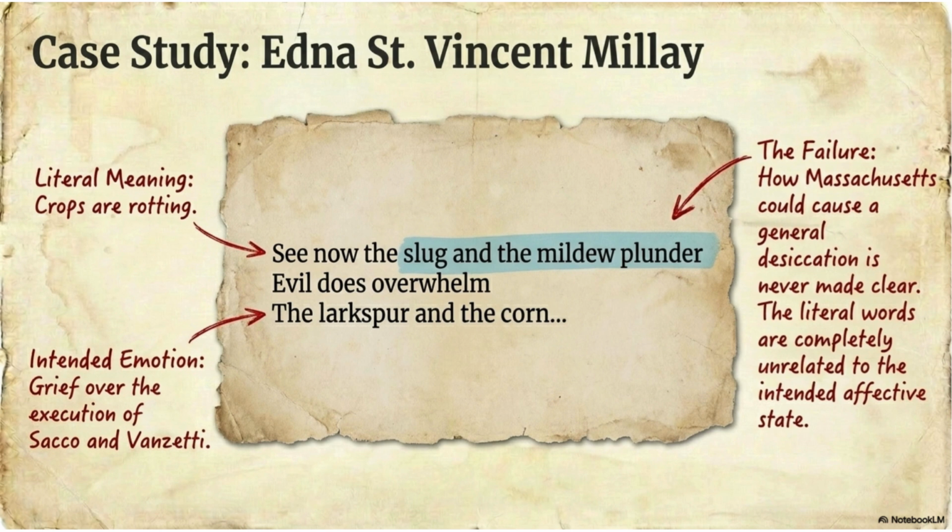Why does Tate choose this example? Tate is not attacking emotion itself. Remember, he believes emotion is necessary in poetry. The problem is not emotion. The problem is emotion without sufficient grounding in literal meaning. He wants emotion and logic to work together, not separately.